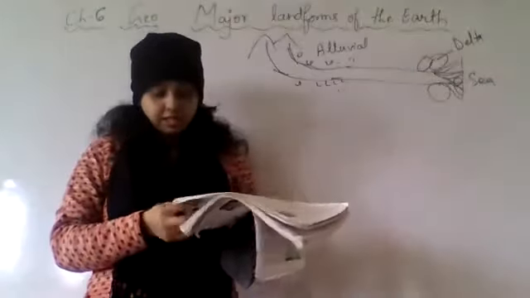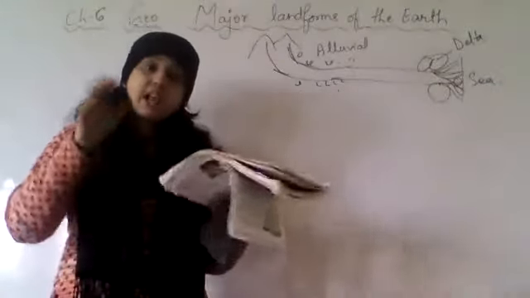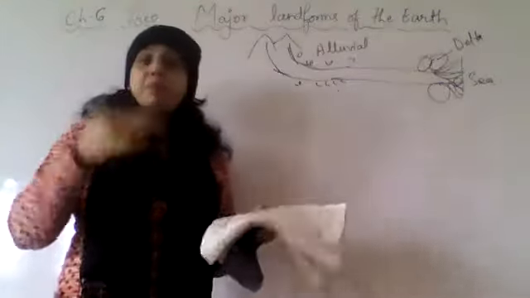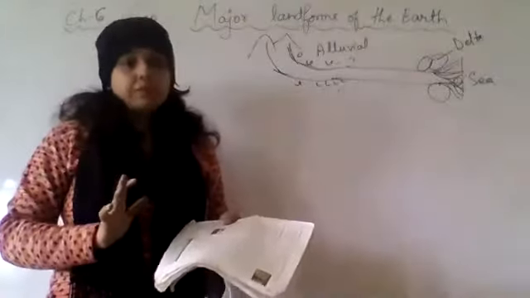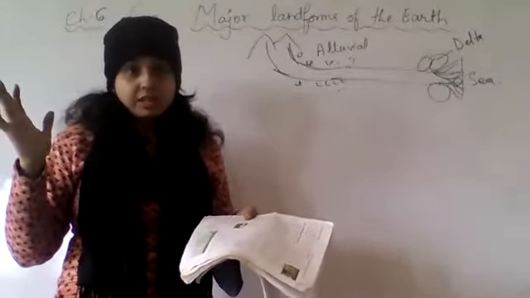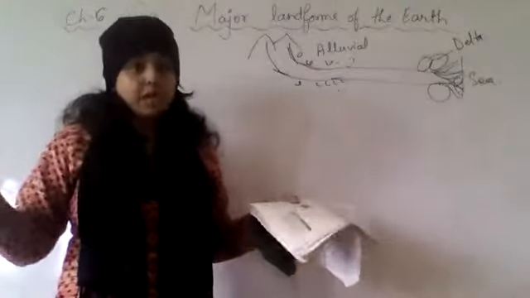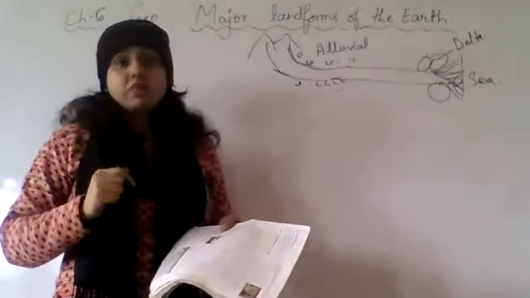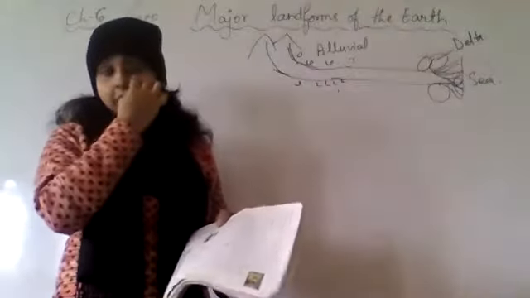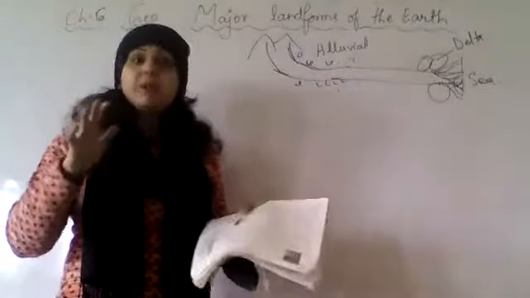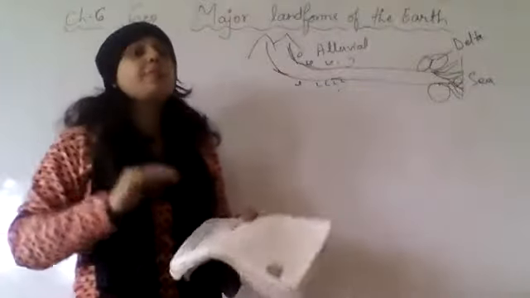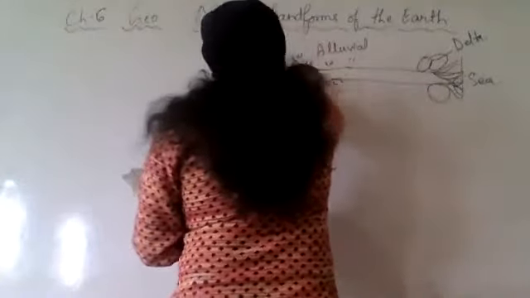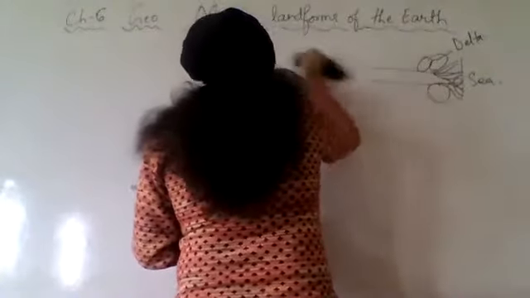But there are some plains which are very dry or very wet. They have extreme climate where people cannot go and settle down, like the Thar desert, like desert areas. Those are also plains, but they have an extreme type of climate. The Atacama desert is also a plain area, but it is not suitable for people because it doesn't have a suitable climate to live in. Understood everyone? If you have any question on plains, you may ask.